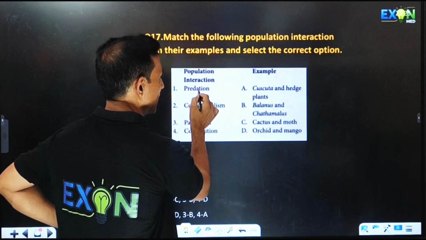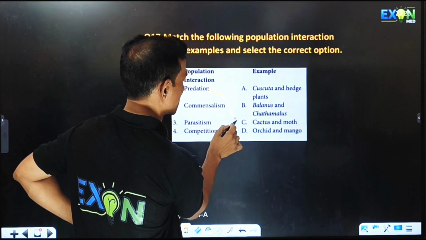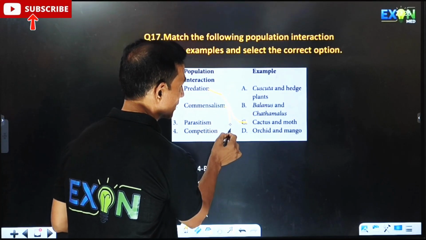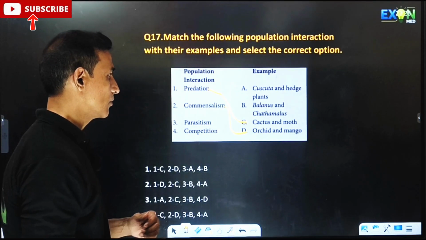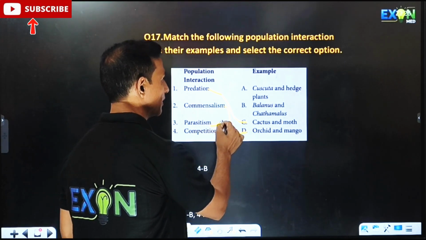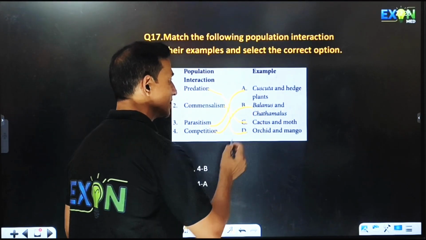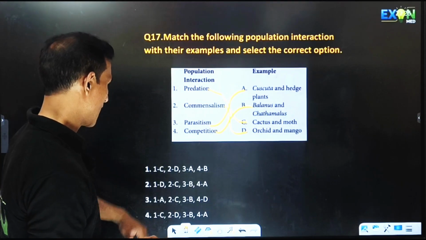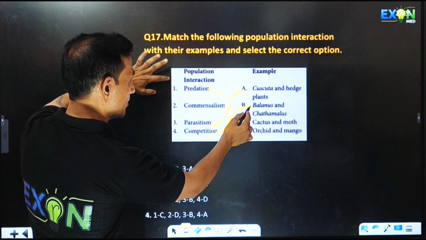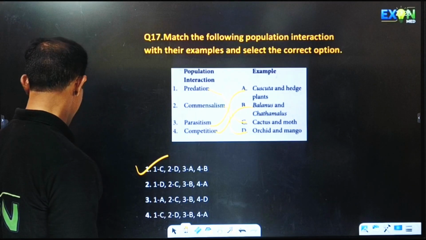Match the following population interactions with their examples. Predation: you can go with cactus and moth, the moth is the one which eats cactus. Commensalism: orchid and mango, wherein neither is harmed nor benefited. Parasitism: Cuscuta growing on hedge plants. Competition: Balanus and Chthamalus. So the answer here will be the first option.